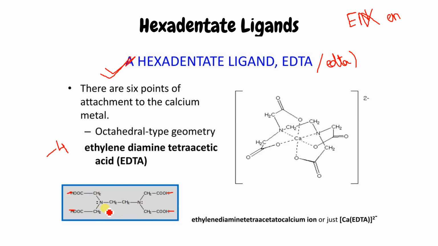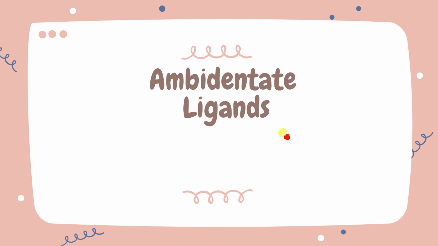And all 6 are going to make a bond with the metal. So here it is. We can see that calcium is there, here nitrogen's lone pair, here oxygen negative charge, here oxygen negative charge, here oxygen negative charge, here nitrogen lone pair. So we can see 1, 2, 3, 4, 5, 6, 6 coordinate bonds are there, isn't it? So that is the hexadentate.